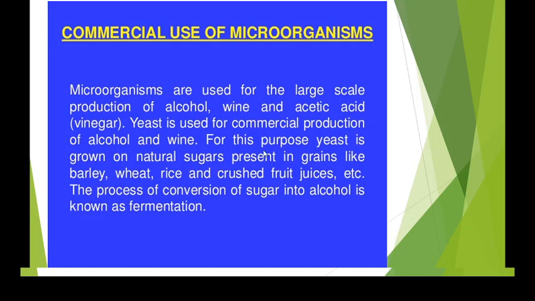For this purpose, yeast is grown on natural sugars which are present in grains like barley, wheat, rice. They have the natural sugars present in them. The sugar which we eat is one of the artificial sugars, but these are purposely grown on the natural sugars. So this process of conversion of sugar into alcohol is known as what? Fermentation process.